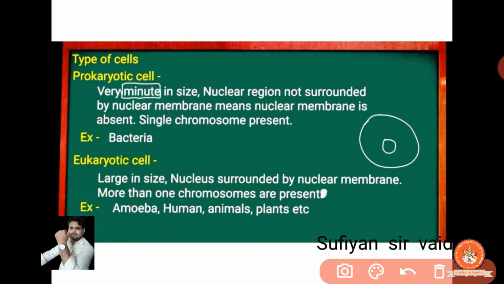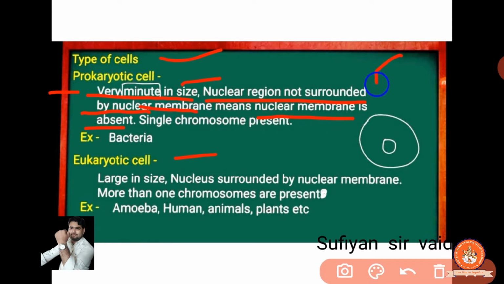Now, we also discussed the types of cells. Two types: one is prokaryotic and another is eukaryotic. What is a prokaryotic cell? A prokaryotic cell is very minute in size. The nucleus region is not surrounded by a nuclear membrane, meaning the nuclear membrane is absent.